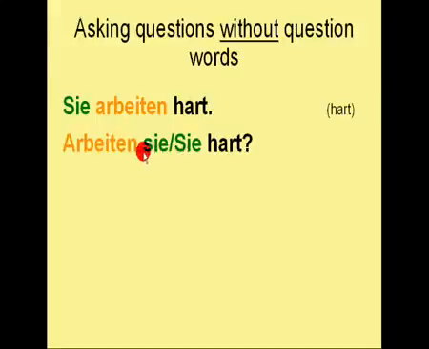But if the Sie with a small letter is at the beginning of a sentence, it is also written with a capital letter. So you cannot discern between those two when these are at the beginning of a sentence. Therefore, when I switched the position of these two, I included these two because both can be true. You can only find out from the context if it's meant to be they or you in a formal way. But anyway, the sentence Sie arbeiten hart can be turned into a question by switching the places of the subject and the verb, like this: Arbeiten Sie hart?